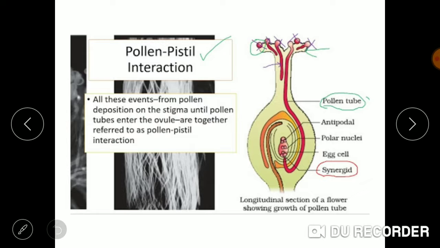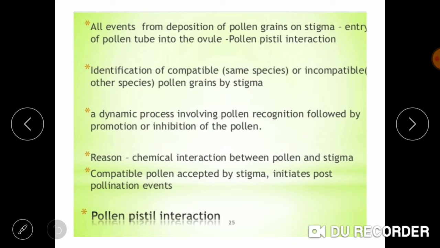Next is pollen pistil interaction. All the events from the transfer of pollen to the stigma till it develops the pollen tube and reaches the embryo sac of the ovule is known as pollen pistil interaction. So we'll be studying about pollen pistil interaction in detail. All the events which involve the deposition of pollen grain on stigma and the entry of pollen tube into the ovule is known as pollen pistil interaction.